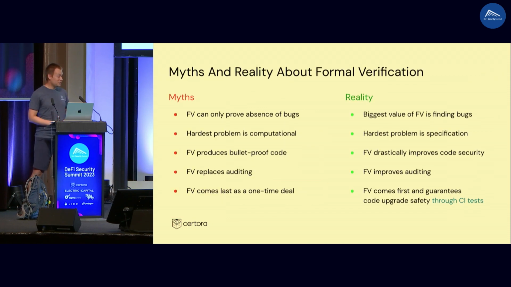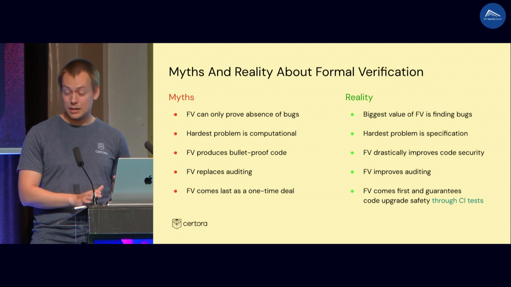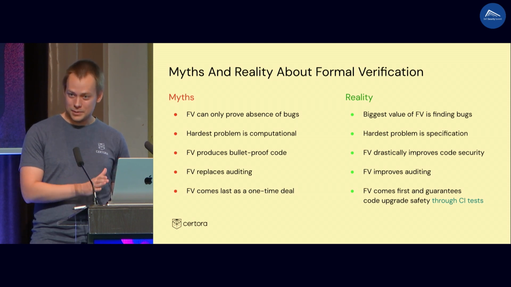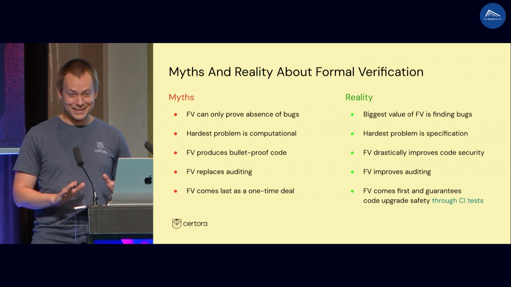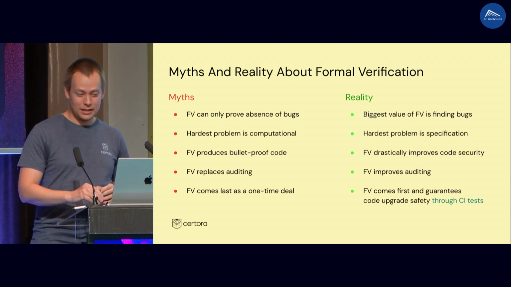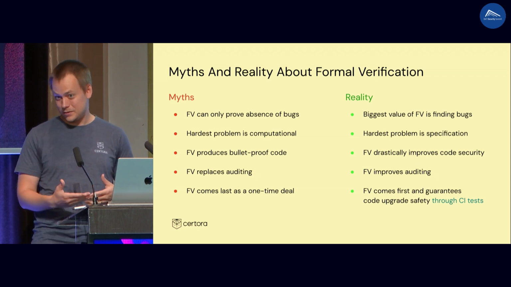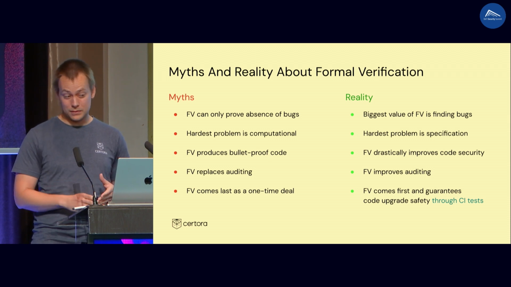Okay, good. So we are closing the myths now. Formal verification is used for proving things. It can be used to prove things, but it's also very good at finding bugs, violations. Second myth, the biggest problem is to compute it. Sometimes we time out, but the biggest problem is to write the specification. This is really hard, maybe easier than formal verification, but it takes some effort. Formal verification produces bulletproof code. No, you need to write the right specification. Okay, it's all about the specification.